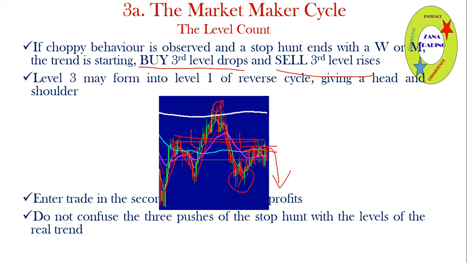So you wait for it to come back and form the second shoulder, then you enter and you find your profit. But always make sure you understand that after consolidation, there are 3 levels, which are a stop band and the 3 actual levels which are the actual move. So this is faster. This is about 92 minutes to 2 hours.